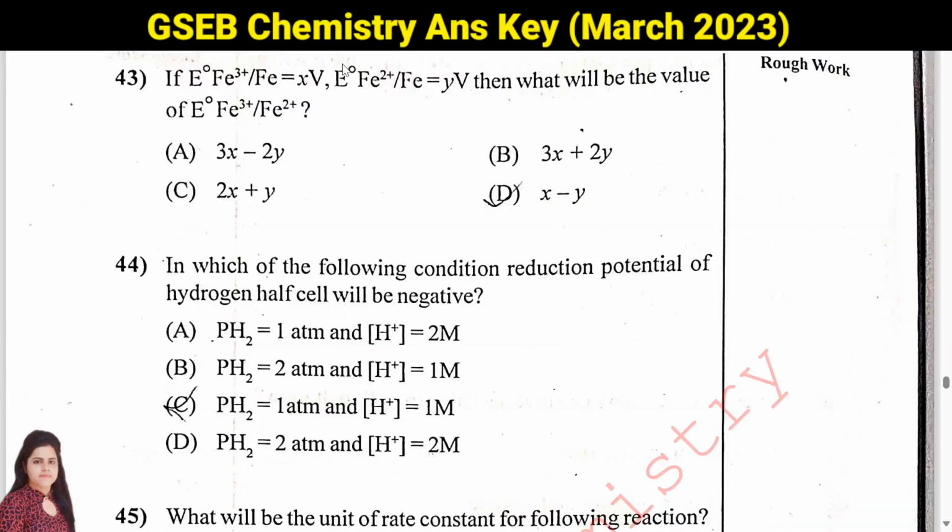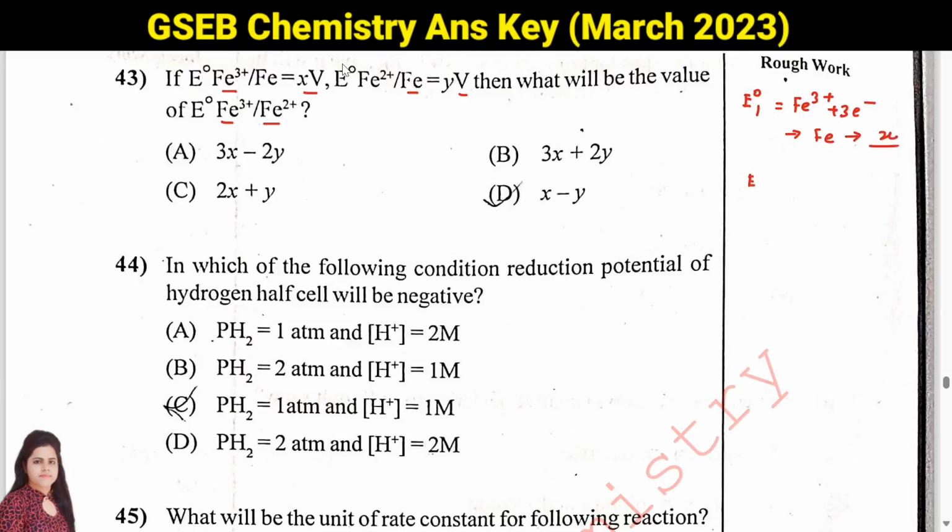Next question is question number 43. If E naught for Fe3 to Fe is X volt and E naught for Fe2 positive to Fe is Y volt, then what will be the value for E naught Fe3 to Fe2 positive? So student, first of all, we need to see this, that E naught, suppose it is E1 naught and it is for Fe3 positive. So when it will take 3 electrons, it will form this Fe and here voltage is X, right? This is first equation.